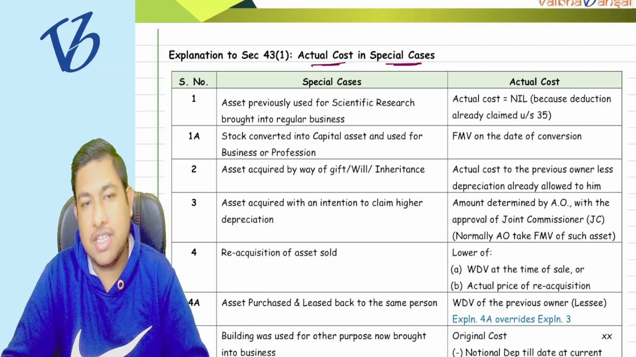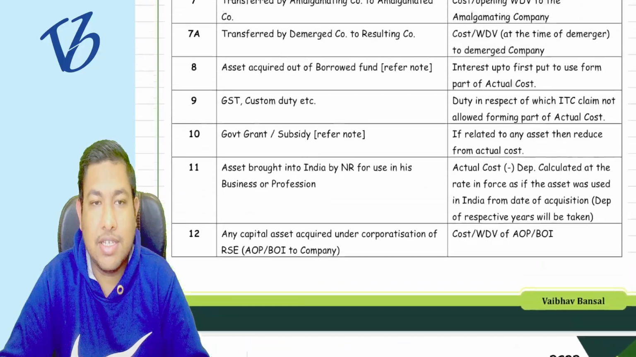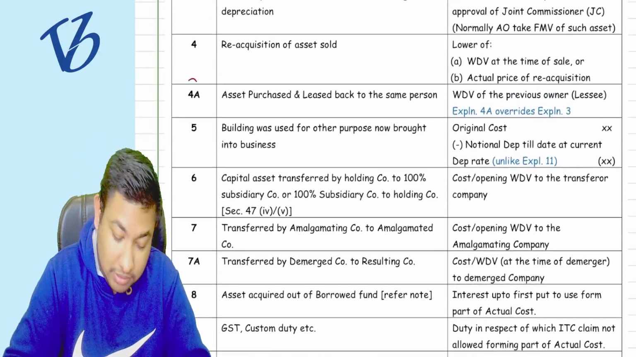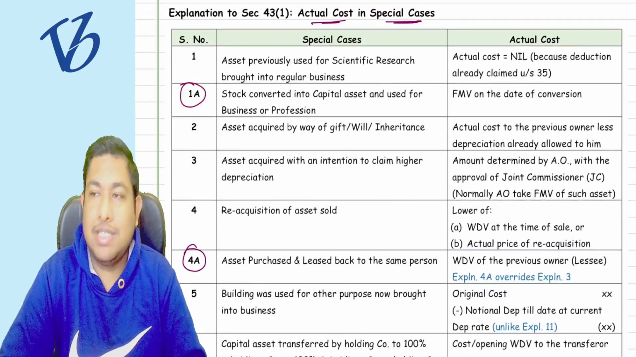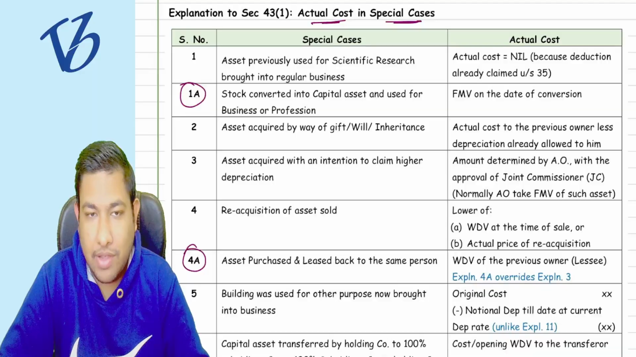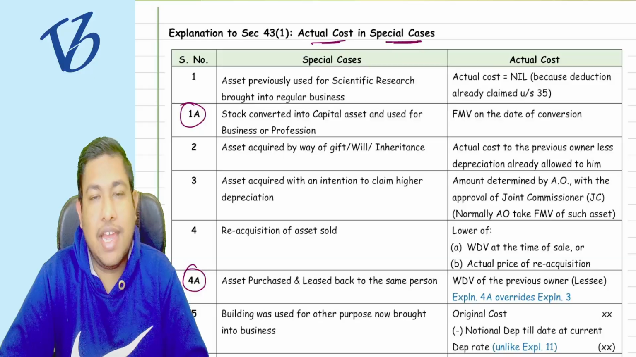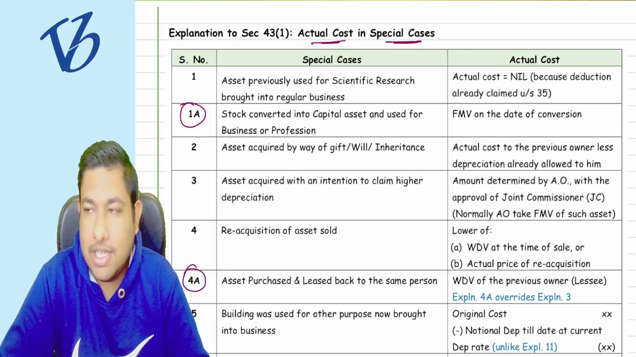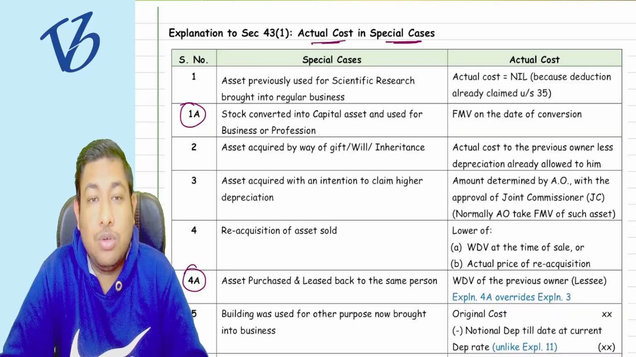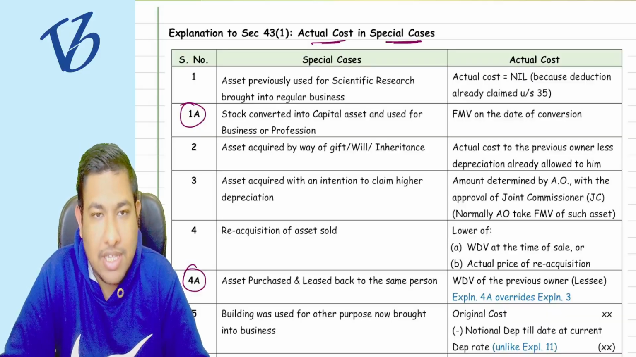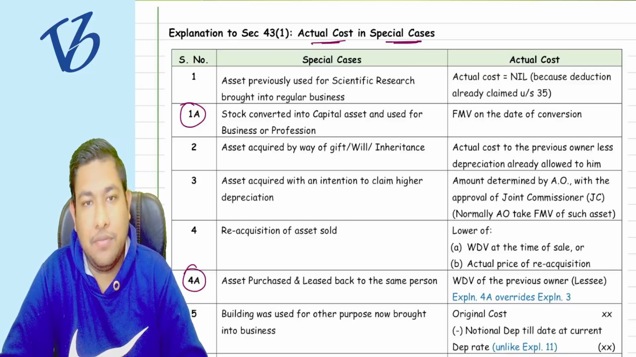In some special cases they have given only 13 cases, but there are some 4A, 7A and 1A. So 13 plus 3, that is 16 cases they have given. There are some special cases, and they said what is the actual cost of the asset in these cases. Usually we see the ICAI do not ask questions from this explanation part, but it is in your syllabus, so you need to understand it very carefully.